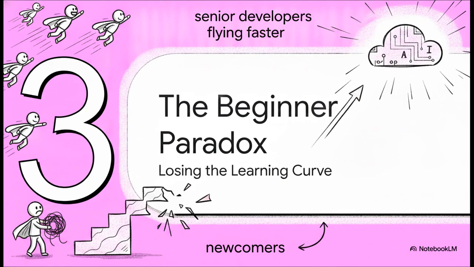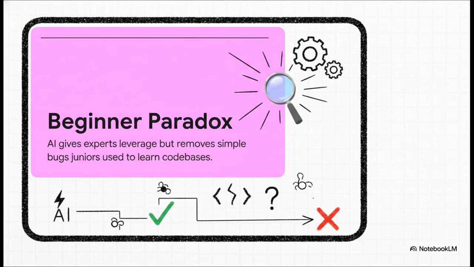Which brings us to Section 3, the beginner-developer paradox. And this brings us to a really unexpected challenge. The beginner paradox. Because while experts are getting this huge leverage, the simple mechanical bugs that junior developers traditionally used to learn codebases are just gone.